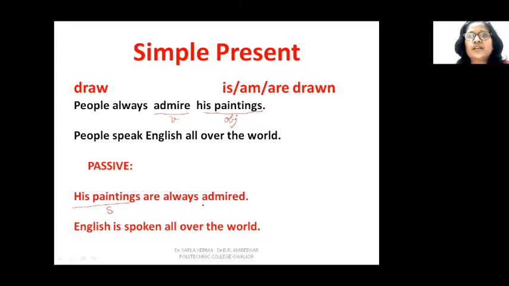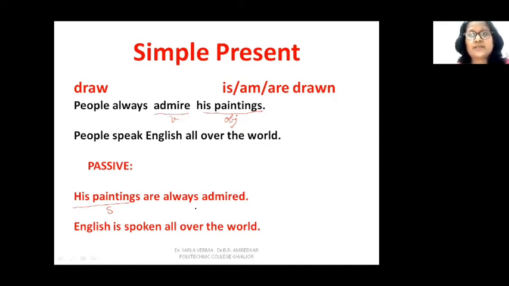Normally students, they get confused and they compare it with direct indirect narration. In direct indirect narration, depending on the reporting verb, the tenses change. But in active passive tense, it does not change. Only the verb is used in third form, but the tense remains the same.